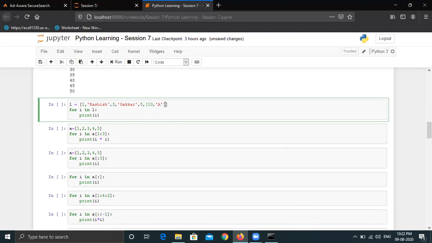So we can see that the zeroth element, zeroth index, the value is 1. At the first index, the value is my first name. Second index, the value is 3. Third index, the value is my last name. At the fourth index, the value is 5. At the fifth index, the value is not 10. This will be the complete list, because this is an element of this outer list.